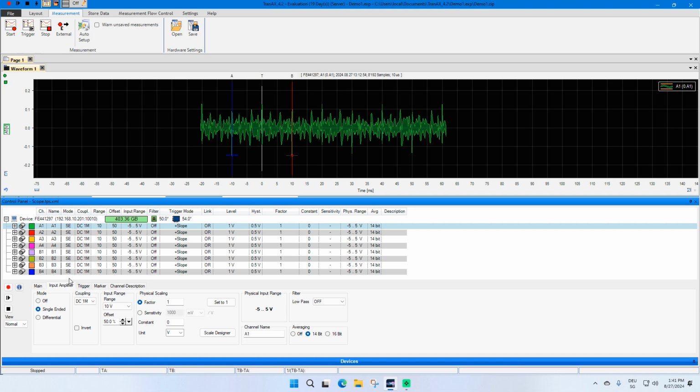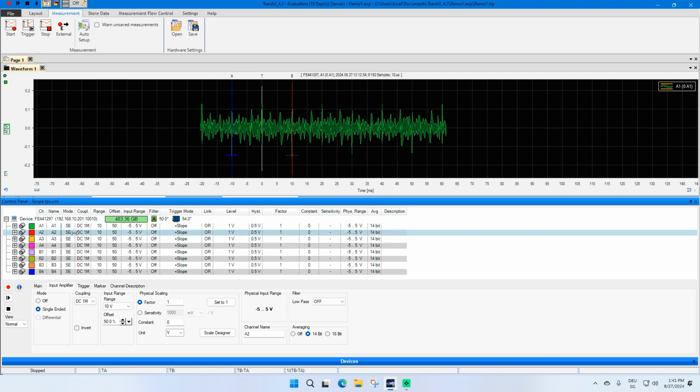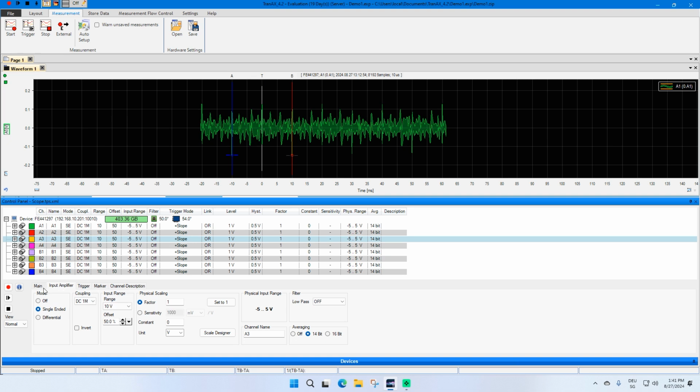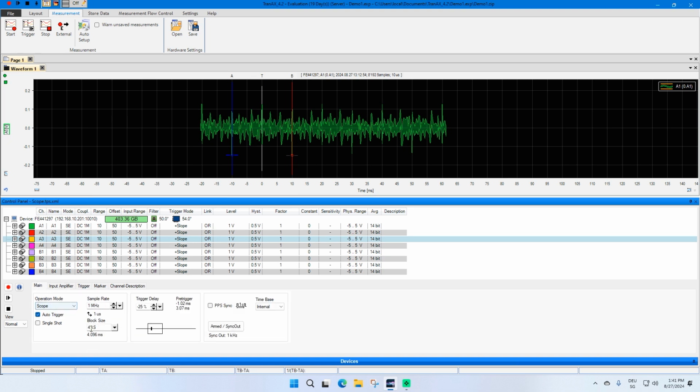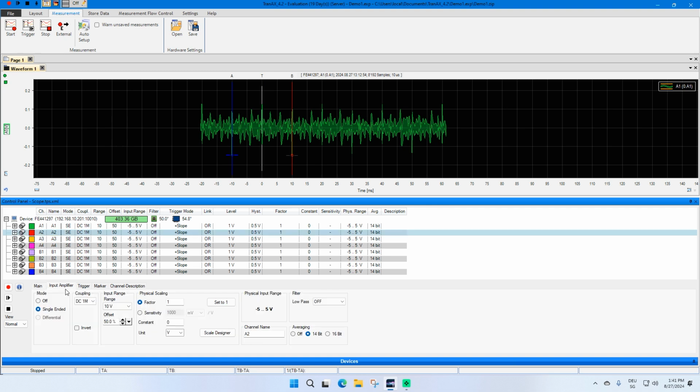In the lower part of the control panel you have different tabs. Some of them change if you change the selection of your channel, and some are independent of the channel selection. We will start with the input amplifier configuration.